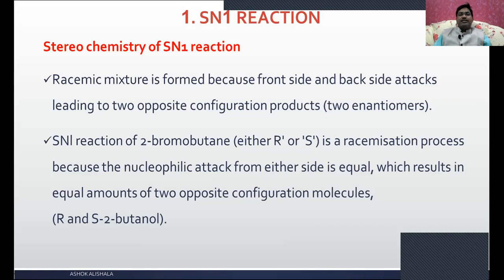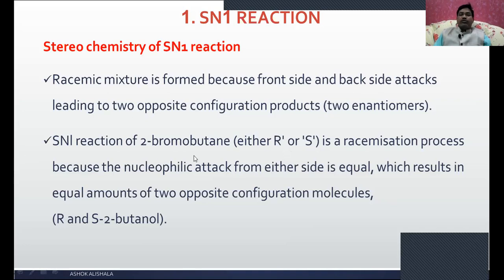They are equal and work in equal and opposite directions. Because the two are acting in opposite directions, one compensates the other. That's why a racemic mixture is an optically inactive compound.